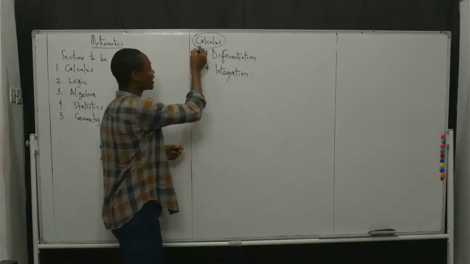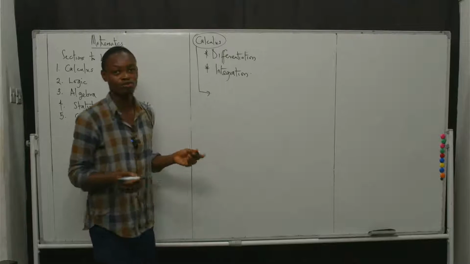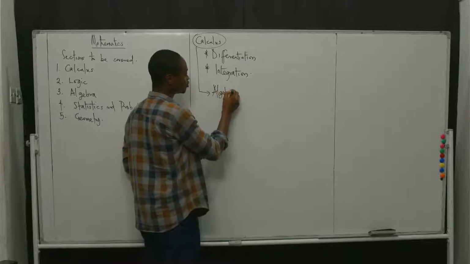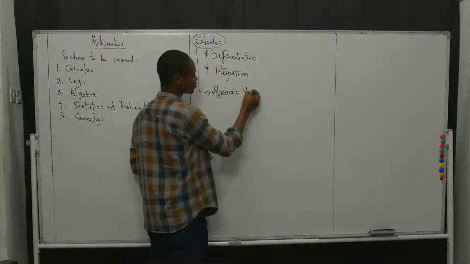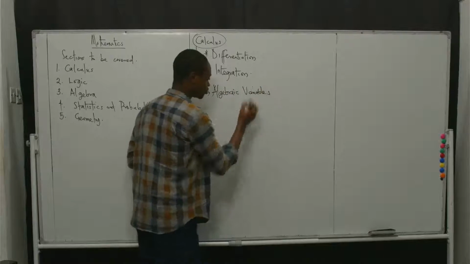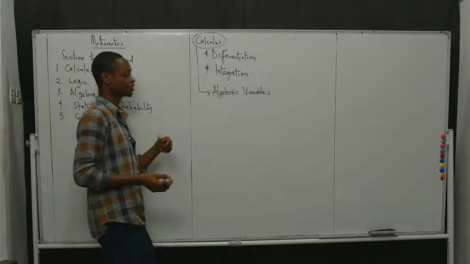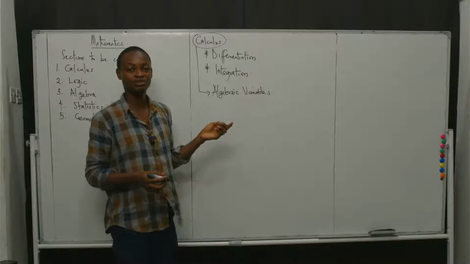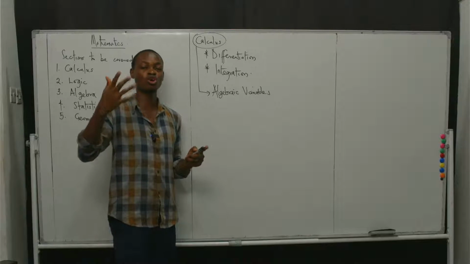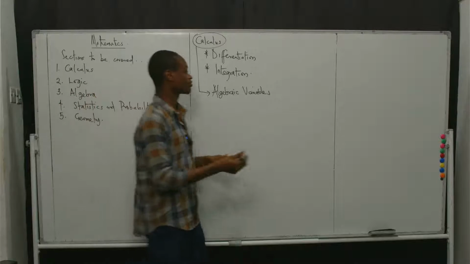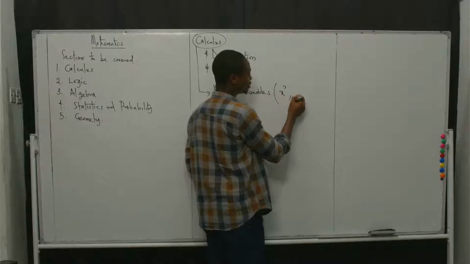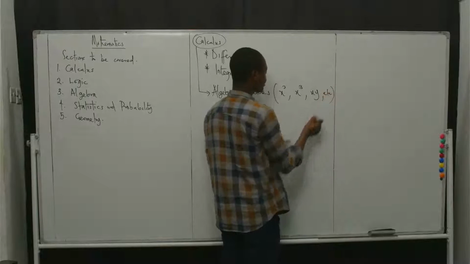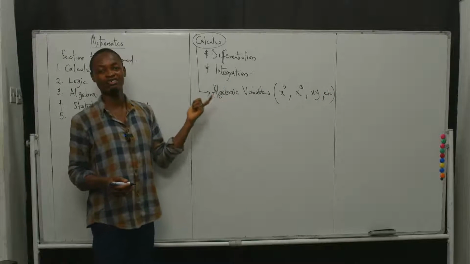Now, what are the kinds of variables you can have? You can have what we call algebraic variables. So you see the interrelationship with the algebra section, but we are just going to be using the name here. And what are those algebraic variables? They are the variables that are the most common ones you find. All those your x squared, x cubed, xy, etc. All of these are termed algebraic variables.